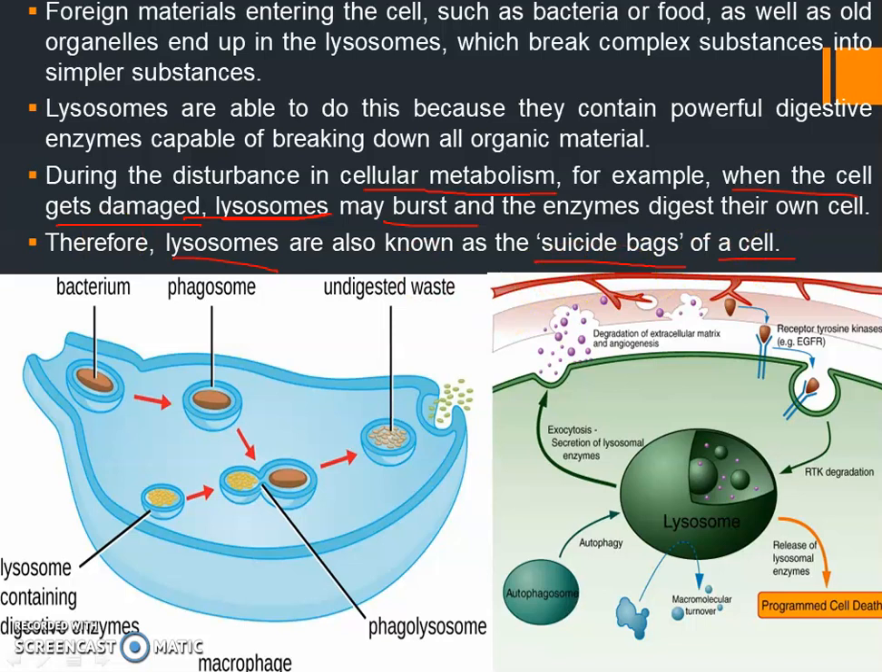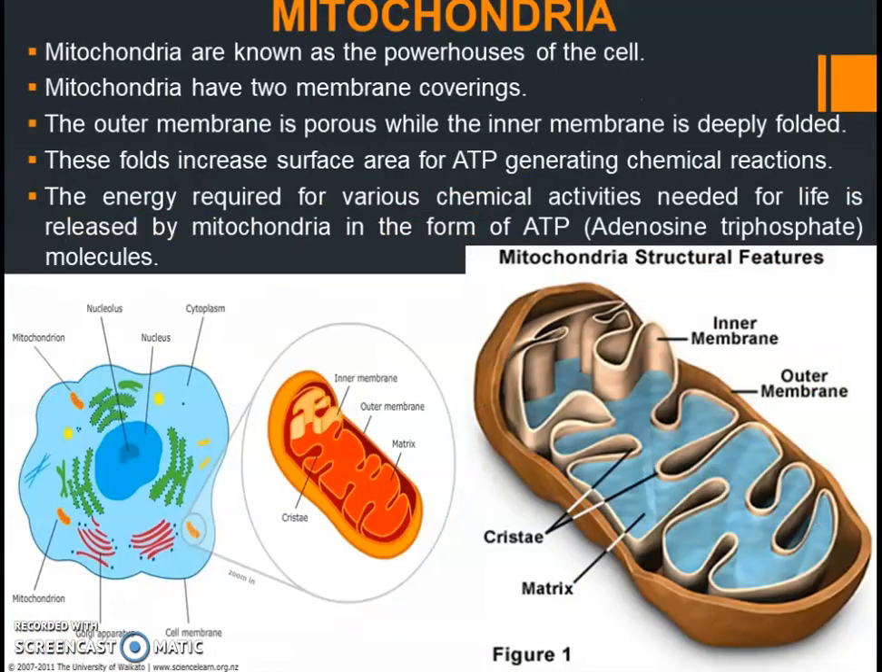Clear, children? Now let us move on to the next organelle. Okay, so now I hope you are clear with endoplasmic reticulum, Golgi apparatus, lysosomes, and now we are going to move on to the next cell organelle, which is very important, which is called as mitochondria.